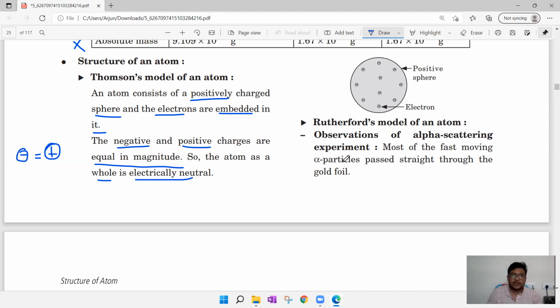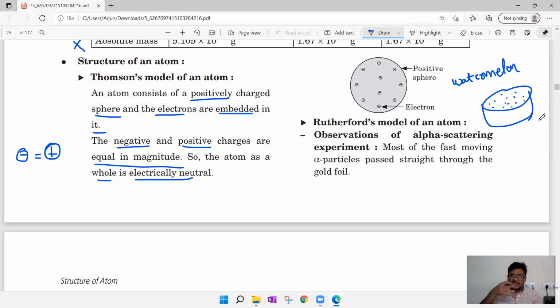And he also said one thing: the entire sphere is completely filled with positive charge, but the negative charges, the electrons, are embedded, like seeds in a watermelon. So this model is also known as the watermelon model or plum pudding model. If you take a Christmas cake, some plum cake, you can observe cherries, and there is no particular pattern for those cherries.